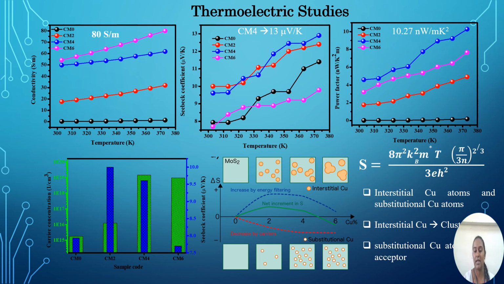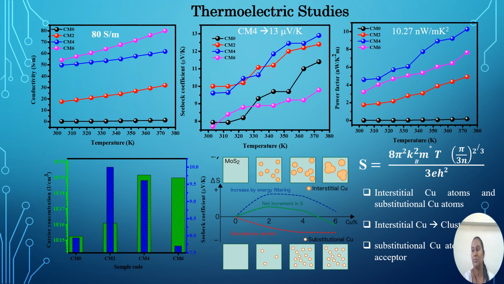From this analysis, the enhancement of the Seebeck coefficient was contradictory to the Mott equation. If the Seebeck coefficient is increasing, the carrier concentration should decrease. In order to explain this, we have proposed a model in which we have considered both substitutional copper atoms as well as interstitial copper atoms.